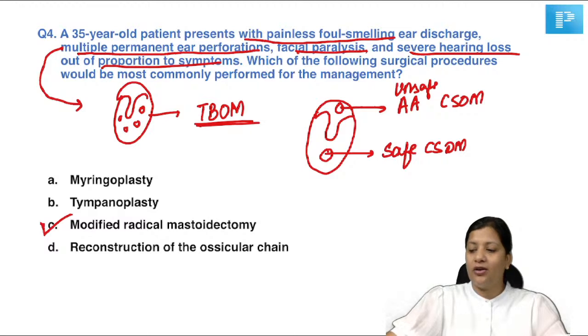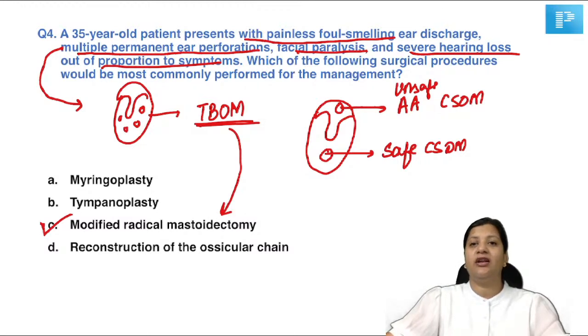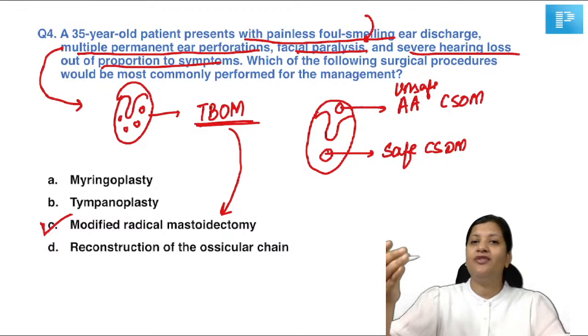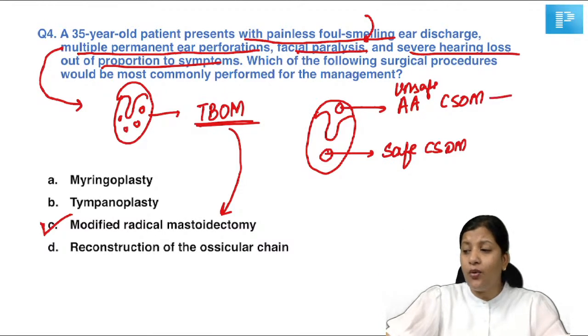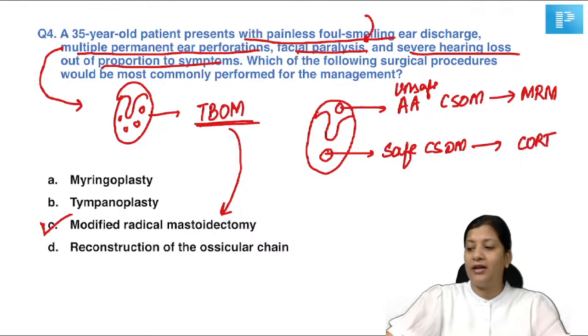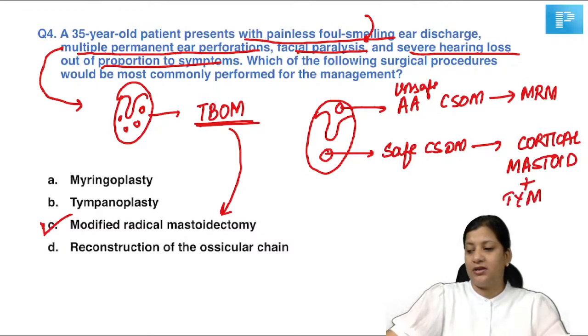So for tubercular otitis media with facial nerve palsy, because the patient is having facial nerve palsy, you have to decompress the facial nerve, you have to remove the disease around the facial nerve and start with anti-tubercular therapy. So the surgery of choice will be MRM. For atticoantral type of CSOM, again MRM. For safe type of CSOM, you will do a cortical mastoidectomy, not MRM. So here you will do a cortical mastoidectomy plus tympanoplasty.